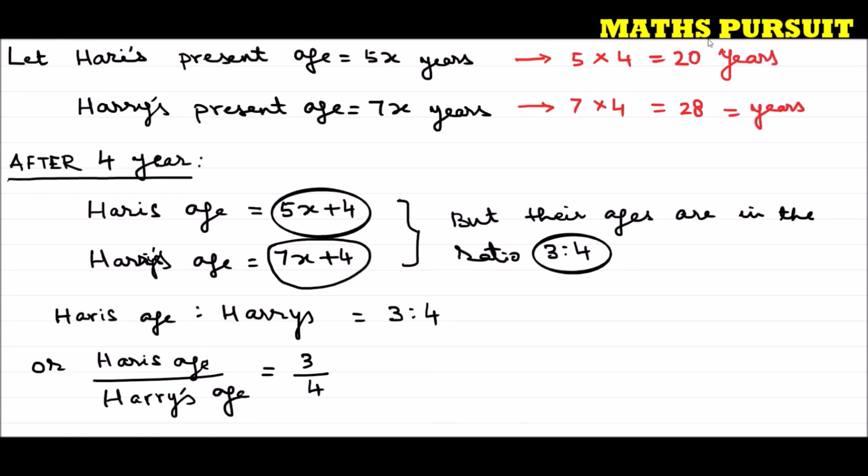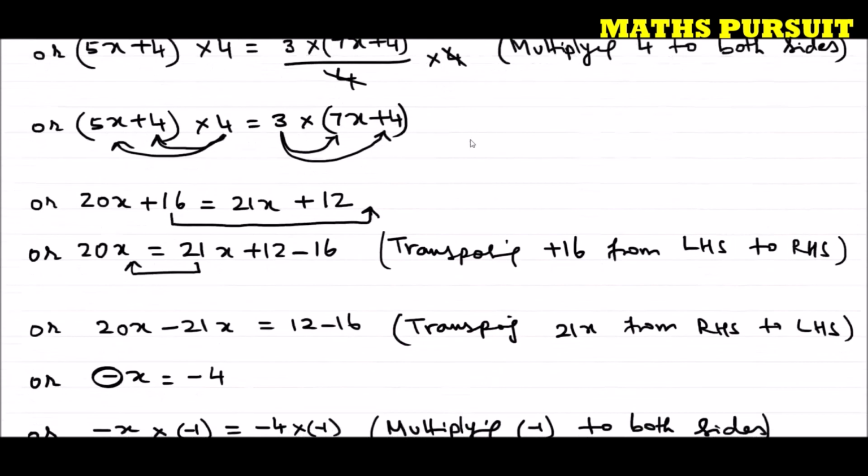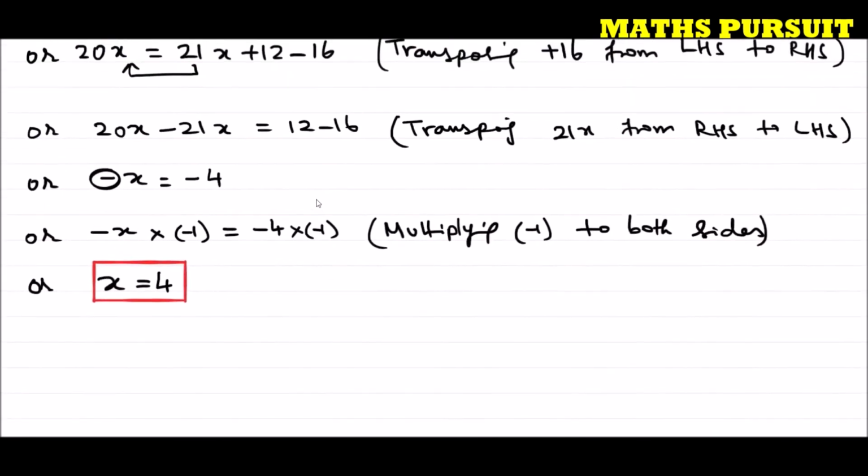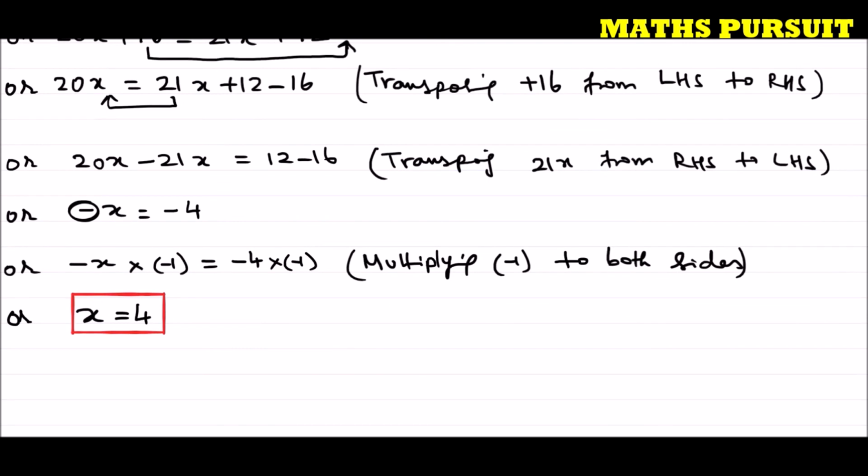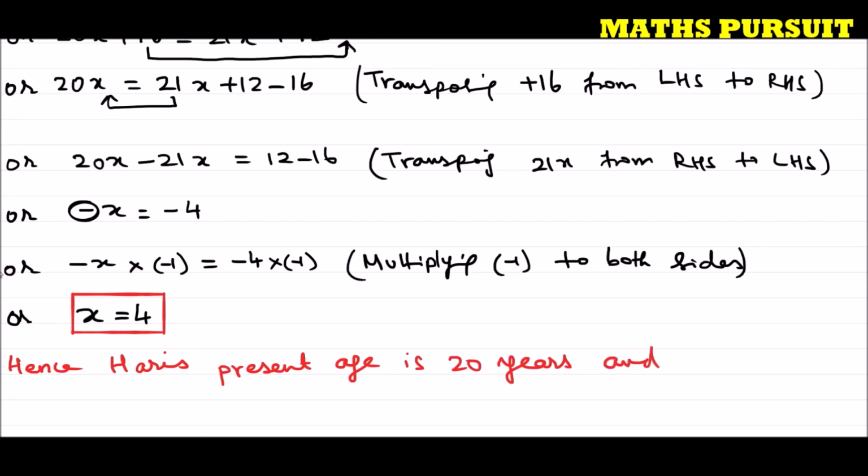And the question has asked us to find their present ages. So we can conclude our answer by saying that, let us quickly write a concluding note. We can conclude our answer saying that hence Harry's present age is 20 years and the other person's present age is 28 years. Hope guys I'm very clear till here and you understood this.